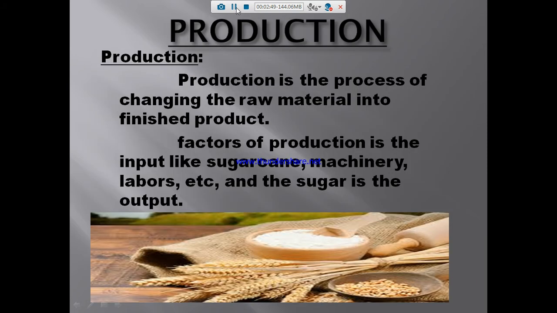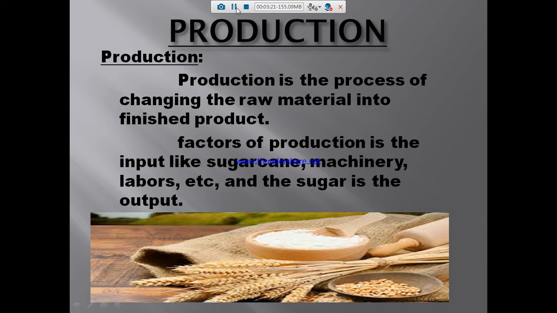First, we are going to see the meaning of production. Production is the process of changing the raw materials into finished products. For example, the factors of production are the inputs like sugarcane, machinery, labor, etc., and sugar is the output.